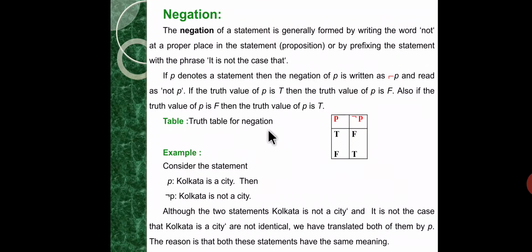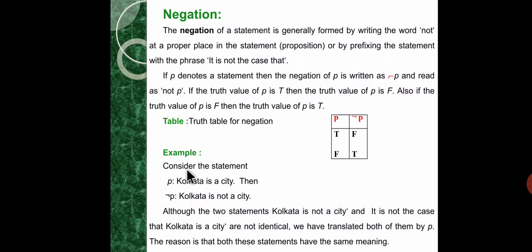The truth table of a single variable consists of two possibilities, true or false. So if P is true, then negation P is false, and if P is false, then negation P is true.